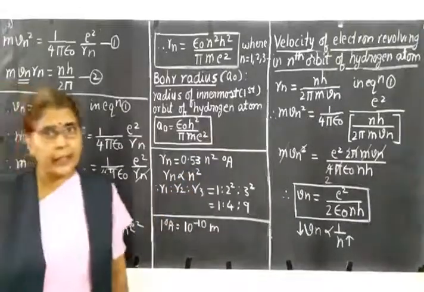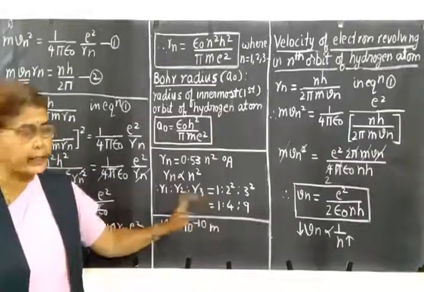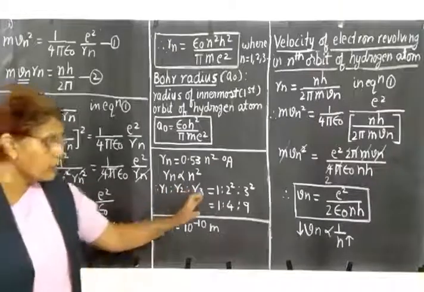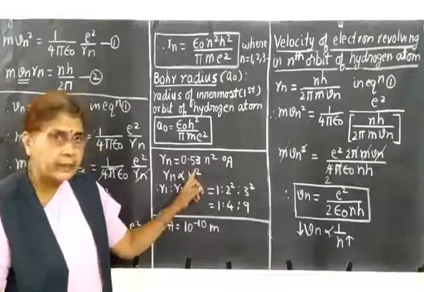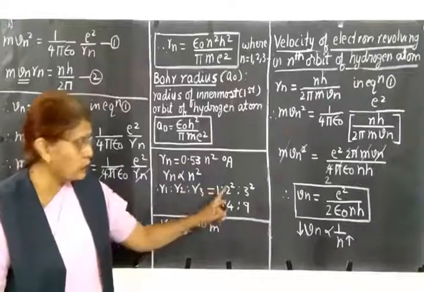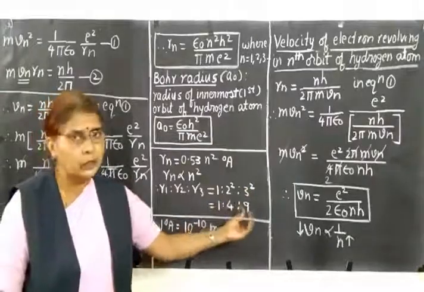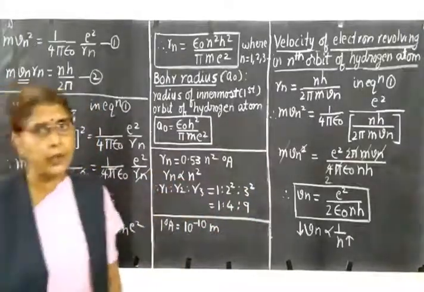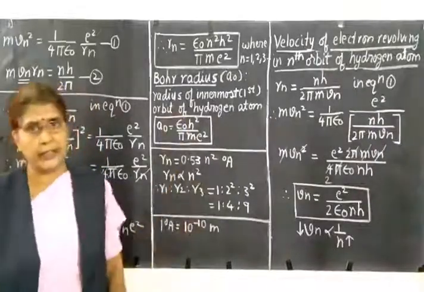Let us take different radii. R1 is to R2 is to R3, radius of the first orbit, second orbit, third orbit and so on. So this is equal to, so you have to put the value of n square. So it will be 1 square is to 2 square is to 3 square, or it is equal to 1 is to 4 is to 9. So this is the ratio of the radii of different orbits of hydrogen atom. So this is your first derivation.